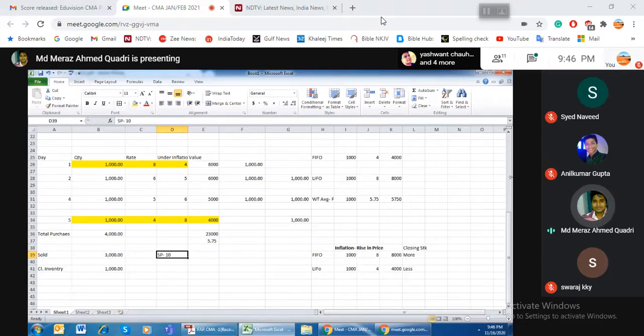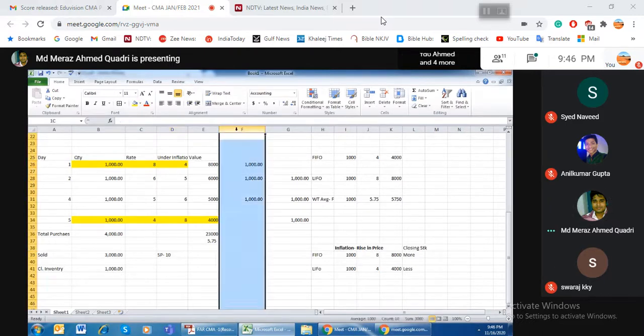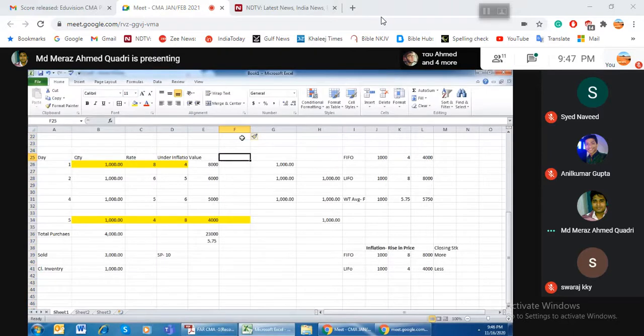If I am following FIFO, my cost of goods sold is how much? 15,000.